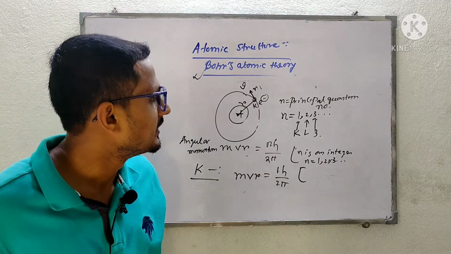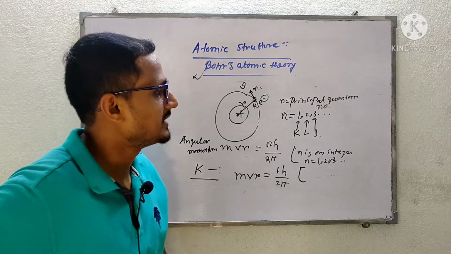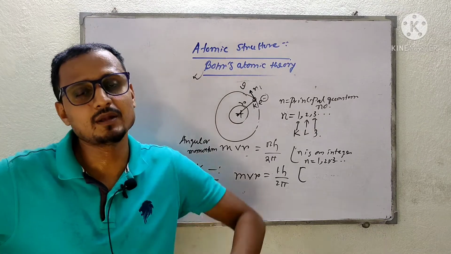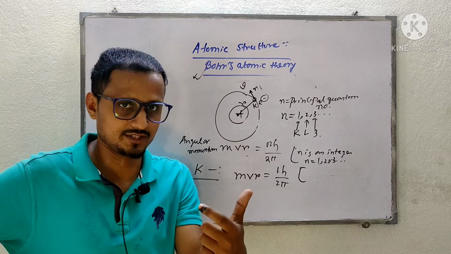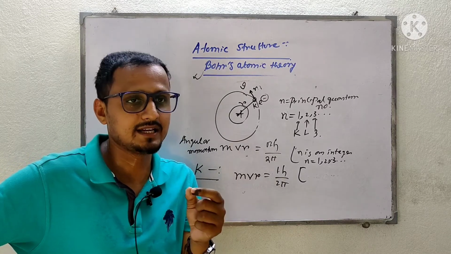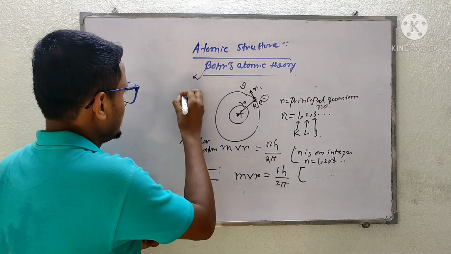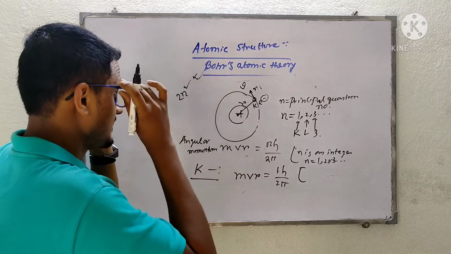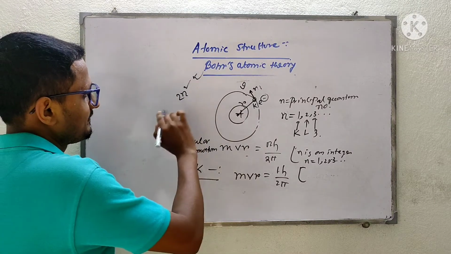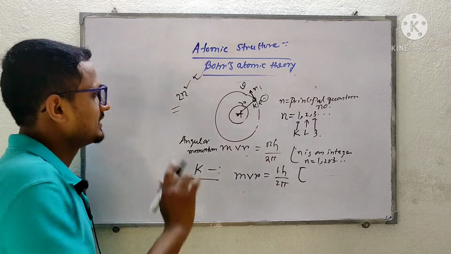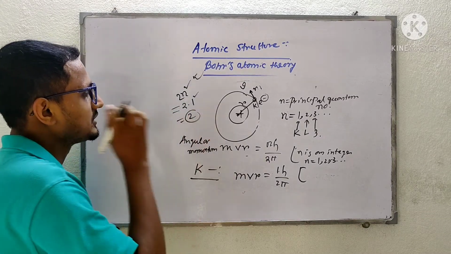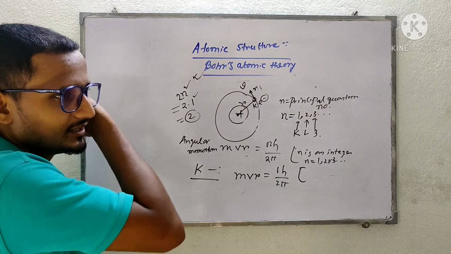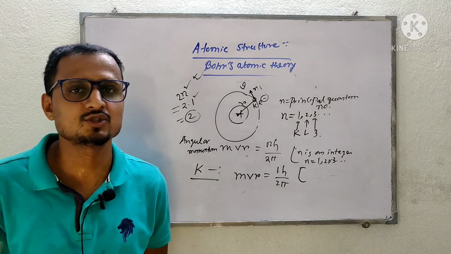Now Bohr told another thing, how many maximum number of electrons can be present in an orbit. That can be calculated by the rule 2n square. That means in the first energy state, the value of n equals 1, so we get 2. So in the first energy state, that means the K orbit, the maximum number of electrons that can be present is 2.